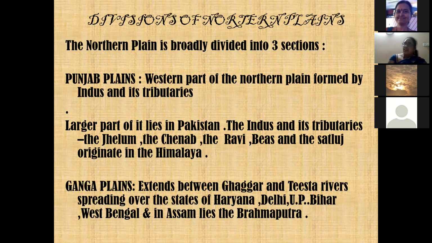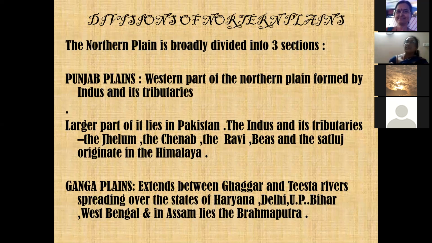Then comes the Ganga Plains. The Ganga Plains extend between the Ghaggar and the Teesta rivers. This is very important. These two words you have to remember. It extends between the Ghaggar and the Teesta rivers, spreading over the states of Haryana, Delhi, UP, Bihar, West Bengal, and Assam lies in the Brahmaputra plains. So Assam is always with the Brahmaputra. Actually Ganga and the Brahmaputra merge and flow as what is called the Padma river.